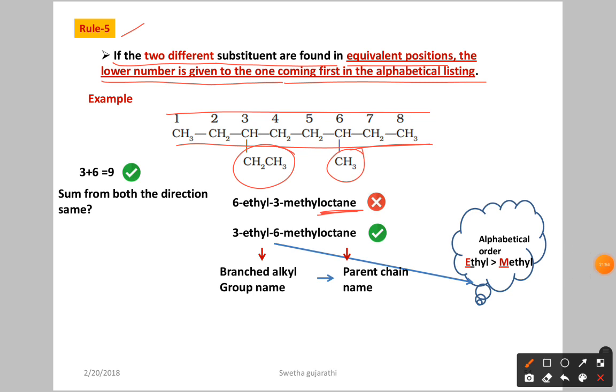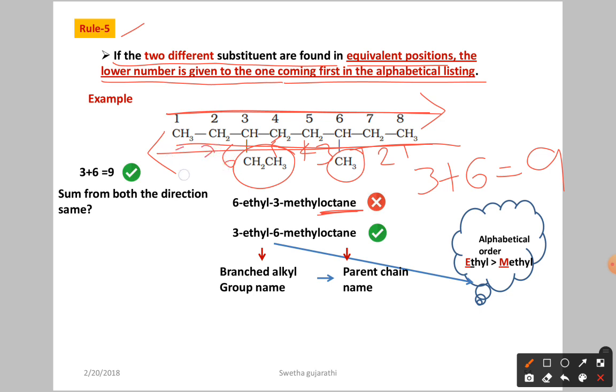Now if you start the numbering from this direction, left to right, what happened here? At the third position we have the ethyl group, and at the sixth position we have the methyl group. So the sum is 9. Now if you start the numbering from the other direction, 1 2 3, here 4 5 6 7 8, now at the third position we have the methyl, and at the sixth position we have ethyl.